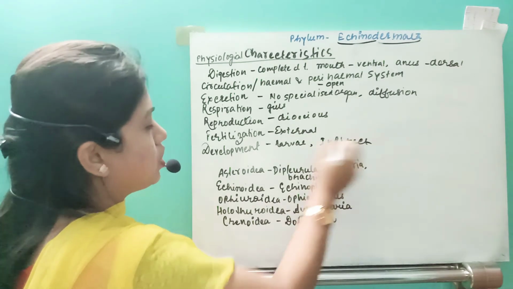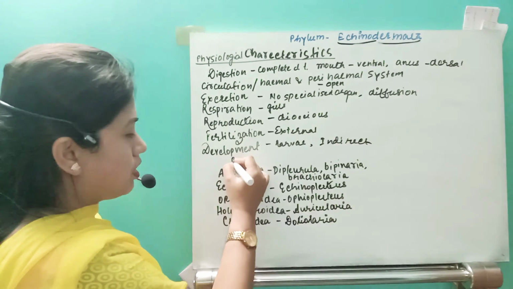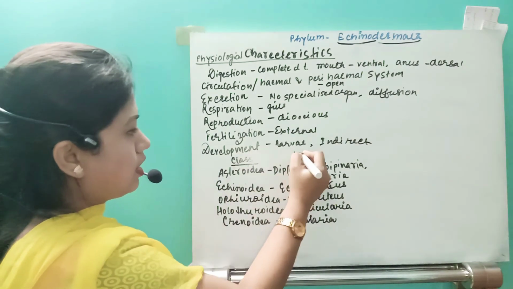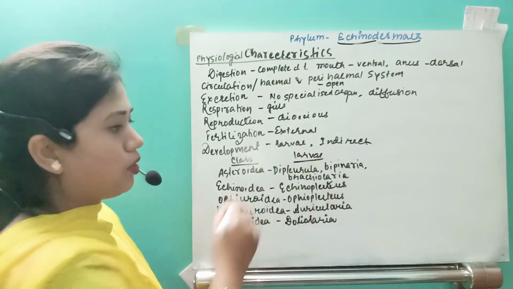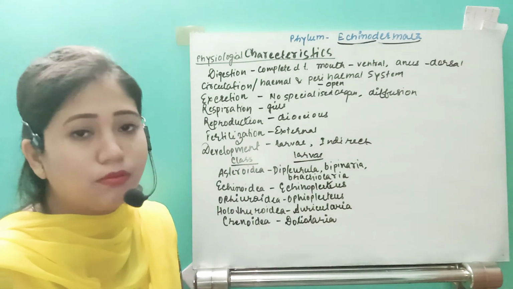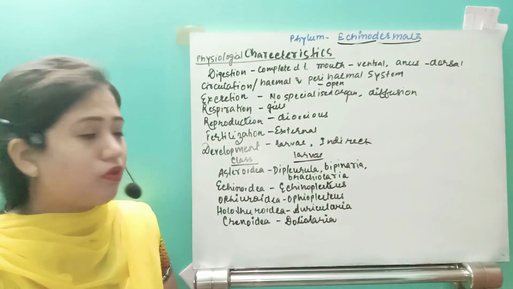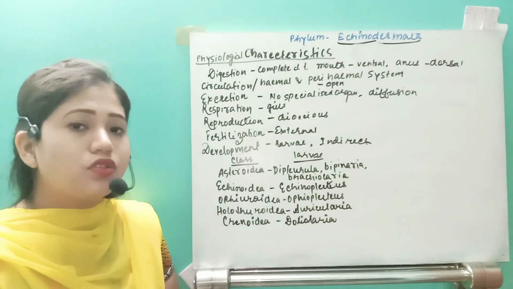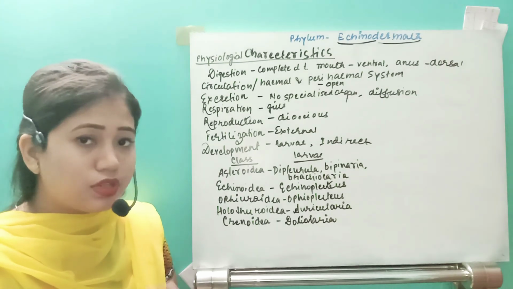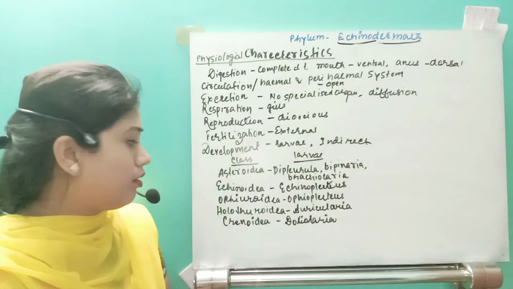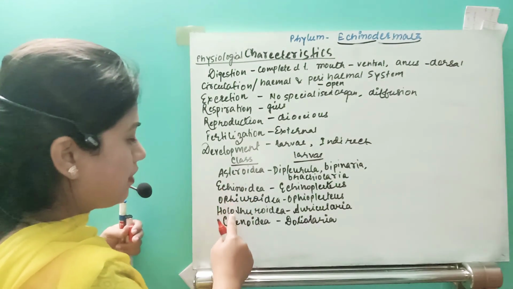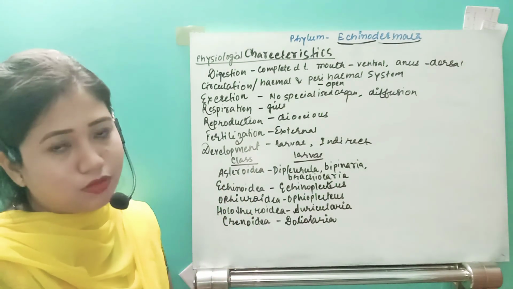So I have given a chart of the organisms. These are the classes, and they are the names of larvae. This is going to be very important. You will get questions from the larval names, so the larvae are very important. Let's see how many classes are present: 5 classes in the phylum Echinodermata.